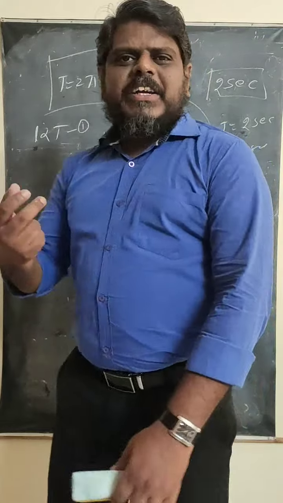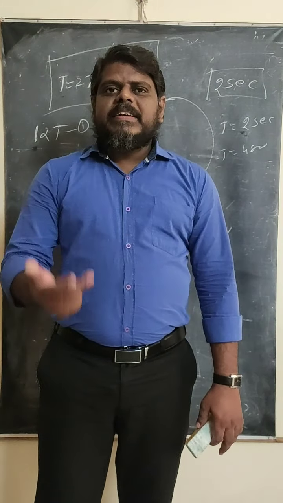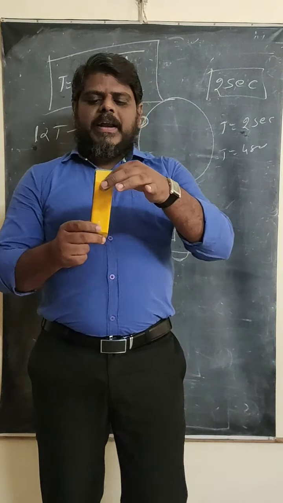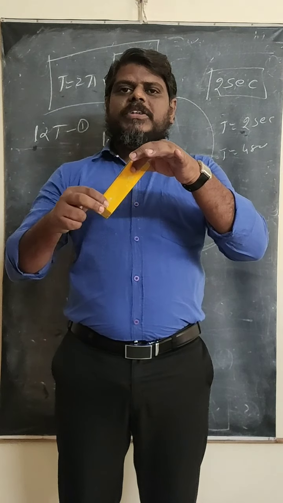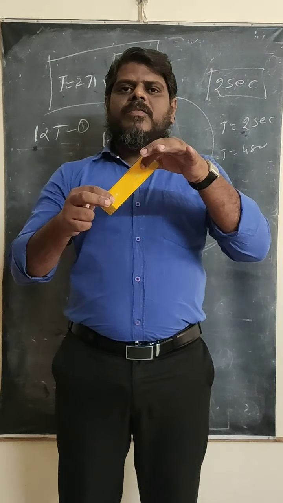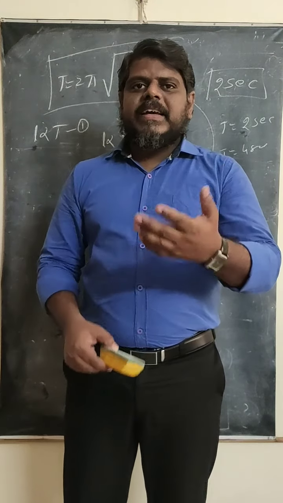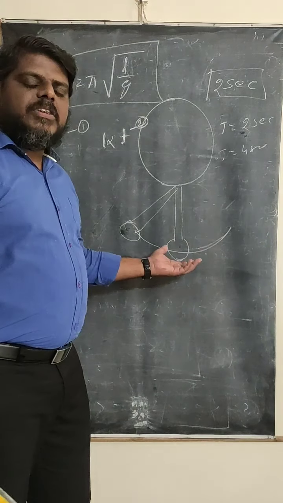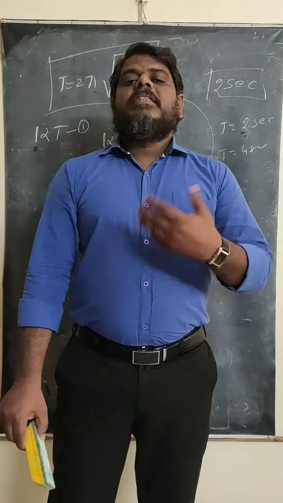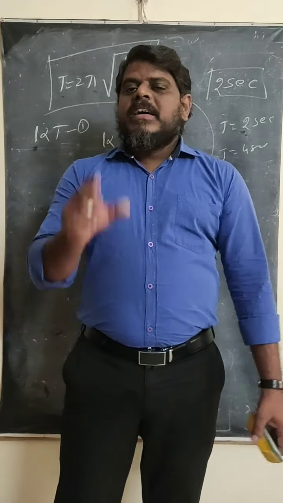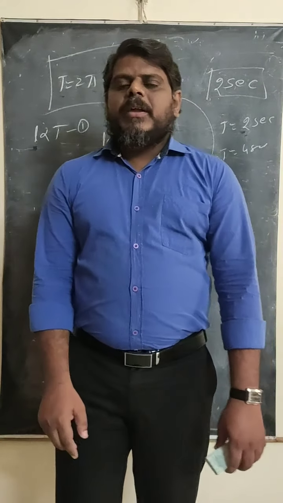So what does that mean? Is the clock moving slow or fast? The clock is moving slow. When the time period increases, the clock moves slow. Earlier it was oscillating like this, taking 2 seconds, but now it takes 4 seconds. So the time period increases and the pendulum clock runs slow. When the clock runs slow, there is a loss of time. That means the clock will lose time when the temperature increases.